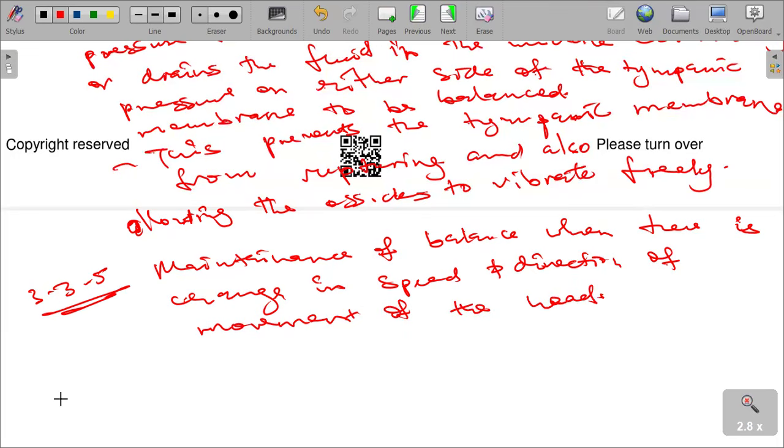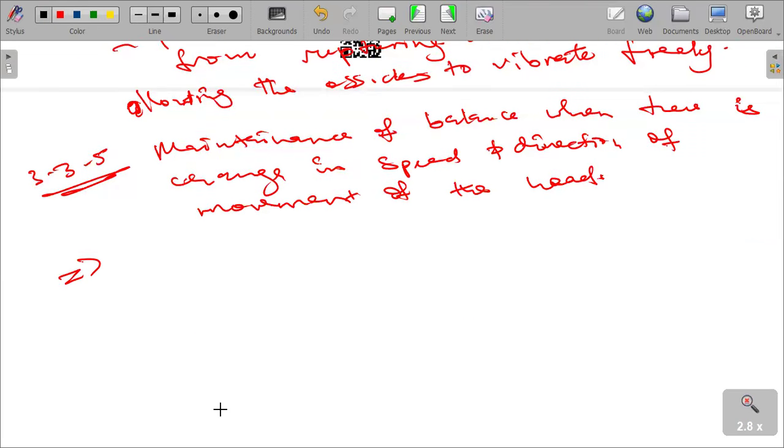So there we go. We are saying, in order for that to happen, maintenance of balance when there is change in speed and direction of movement of the head.